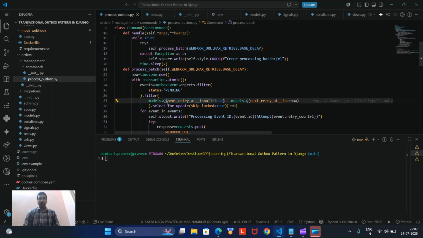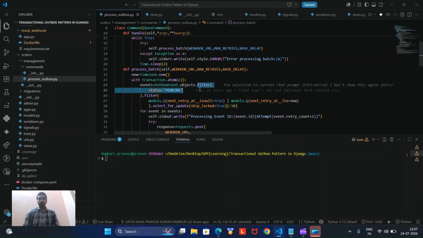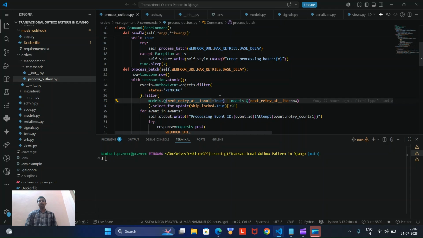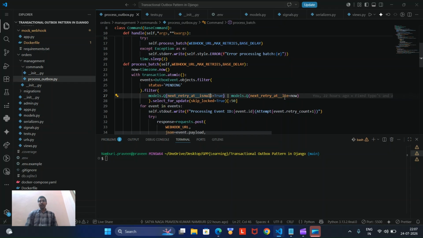And we are querying, I mean we are getting the events that are there in our outbox event table, with a filter where status is pending. And again we are filtering on next retry. So whenever a network request drops, the event has not succeeded, so that needs to be handled. And next retry at less than or equal to now.